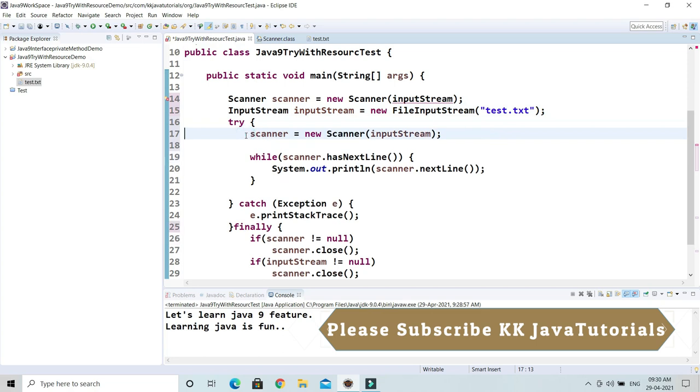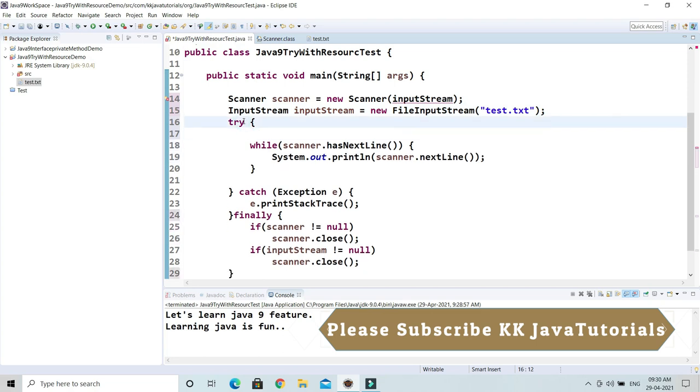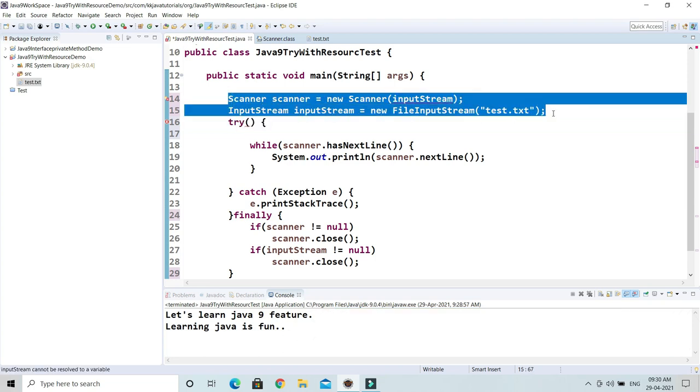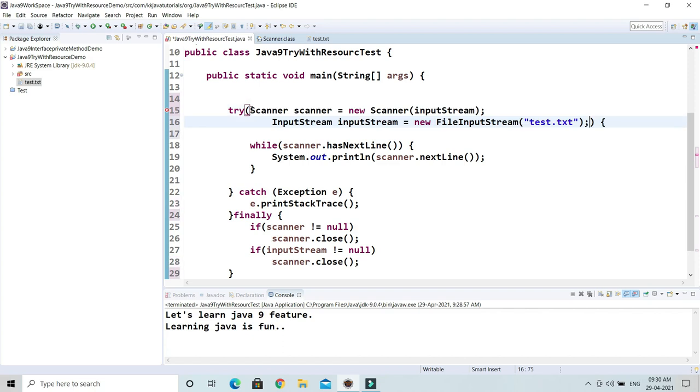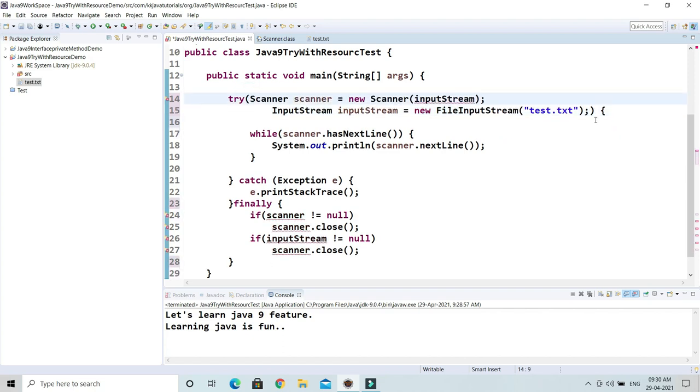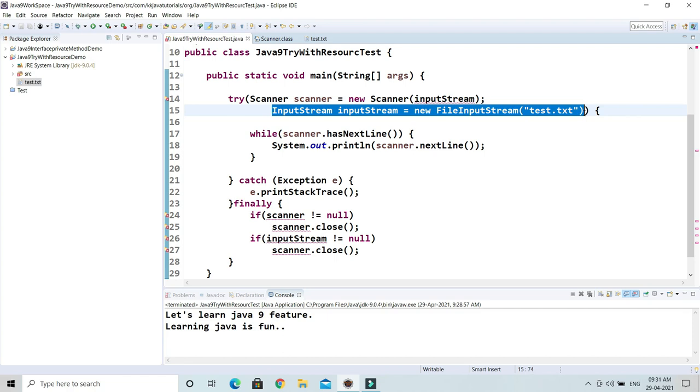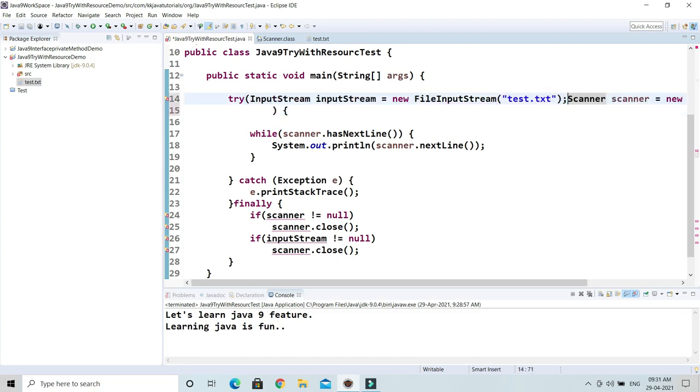And now delete these two lines of code, and beside try you have to give this bracket, and you can declare these resources over here. If you declare resources something like this, the problem is that the input stream is not getting recognized, so you have to change this order. First of all we have to declare this, and then a semicolon.